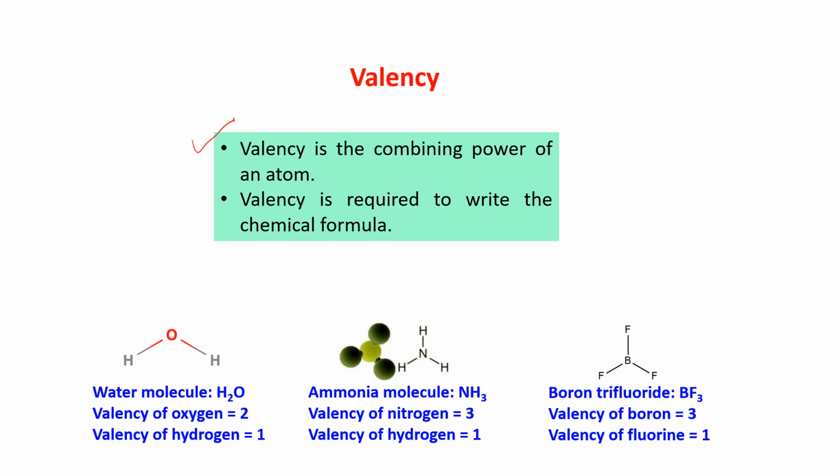Similarly, all the elements have some combining capacity. That means they have some hands. With those hands, they can hold other elements, that is, they can combine with other elements. So these are the hands of an atom. Every atom has its particular hands, its particular valency.